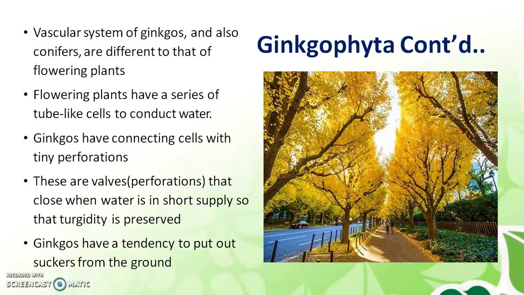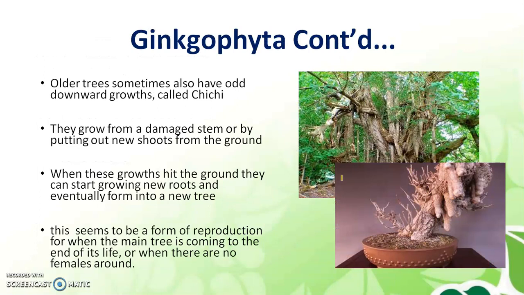Ginkgos have connecting cells with their perforation. Ginkgos have a tendency to put out suckers from the ground. That means some of them also have creepers. From the ground they put out suckers. Older trees sometimes also have odd downward growth called chichi.